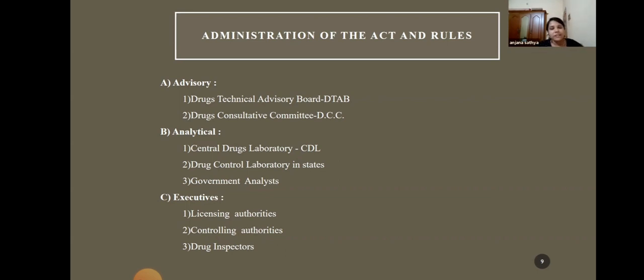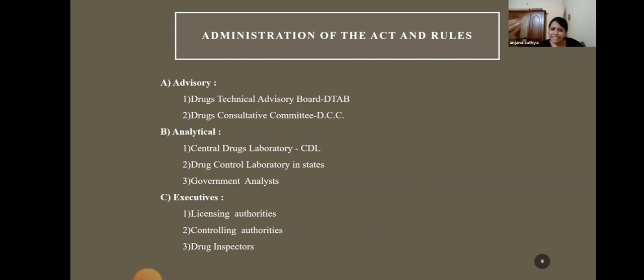In the analytical aspects, if the inspector collects any medicine from the pharmacies after the inspection, he will send the sample of the medicine to the central drug authority for the final decision or final opinion. That is the importance of the central drug authority, which is situated in Kolkata.